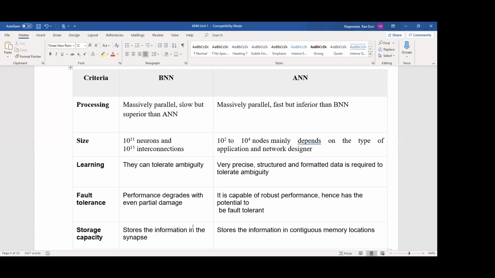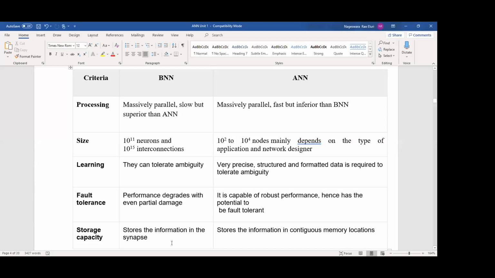It is capable of robust performance. It has the potential to be fault tolerant. In an artificial neural network, we are using many hidden layers. These hidden layers are used for computation, and they can be used for fast processing. So we can say it is a robust performance.